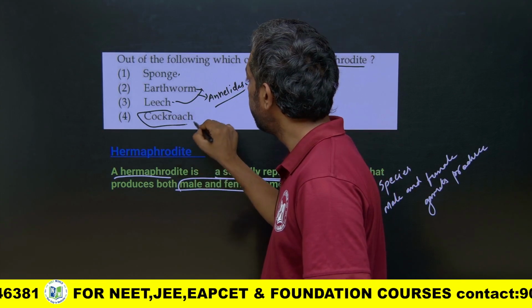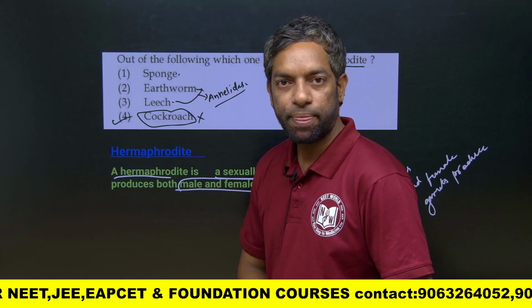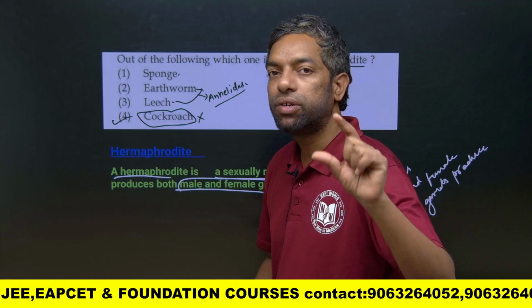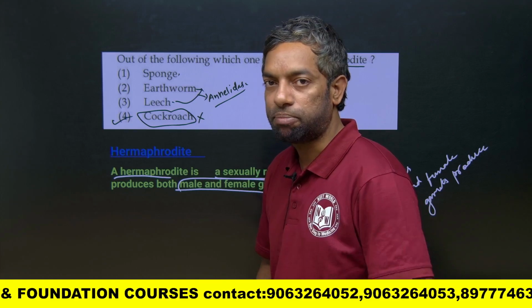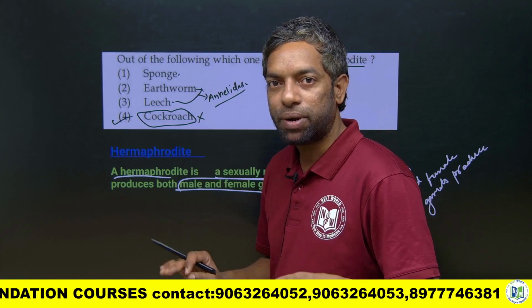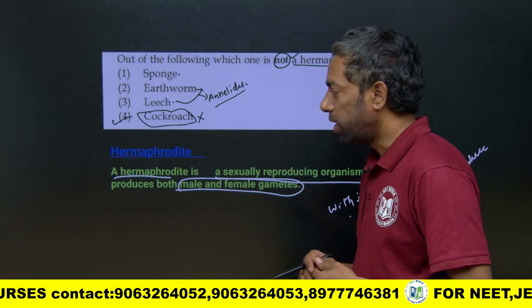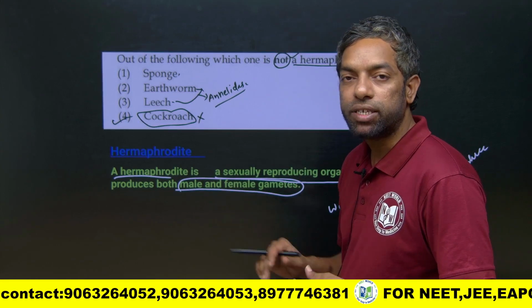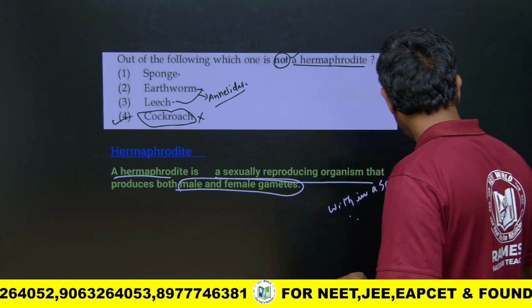Cockroach itself does not produce them, so the fourth is the answer. There are separate male and female individuals in arthropoda, and cockroach is a suitable example for this. Yes. Next,